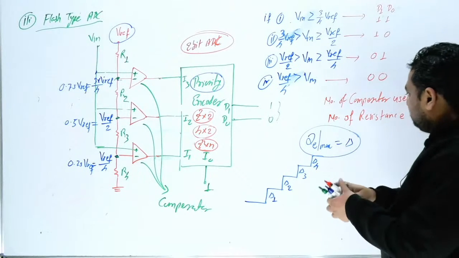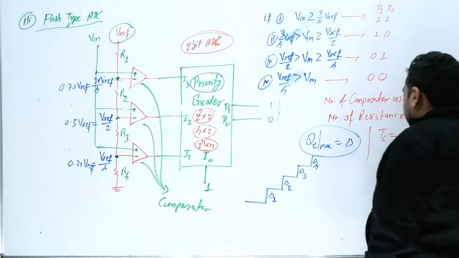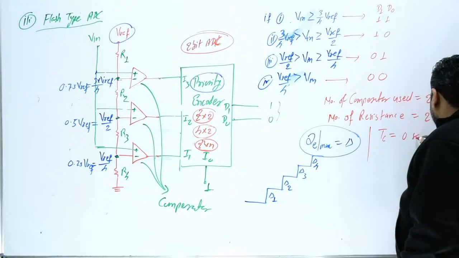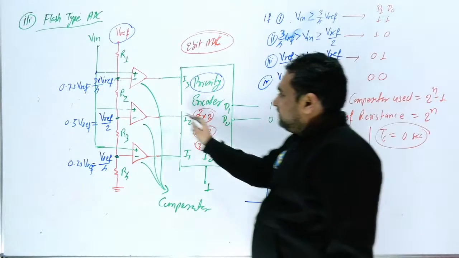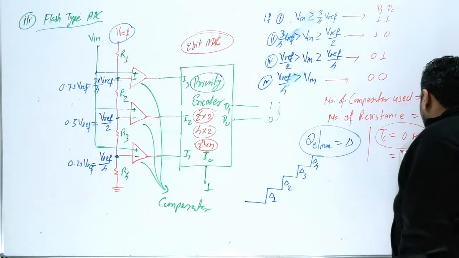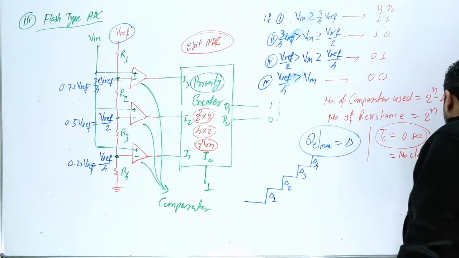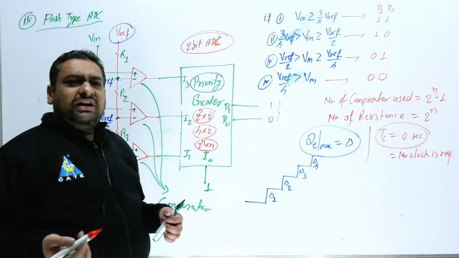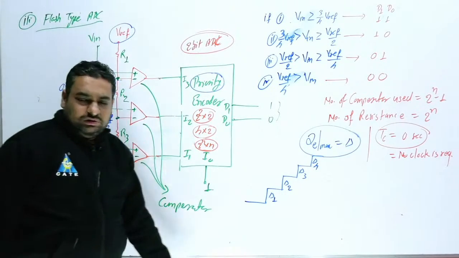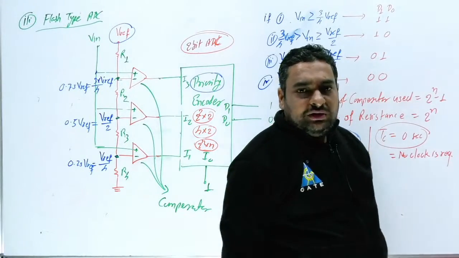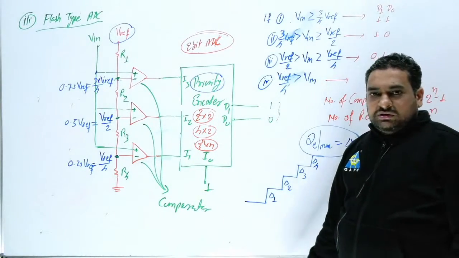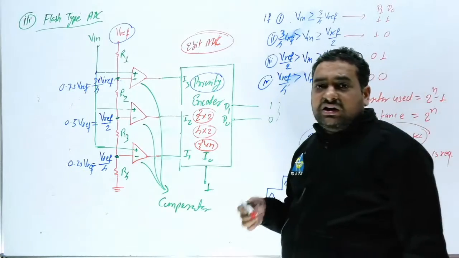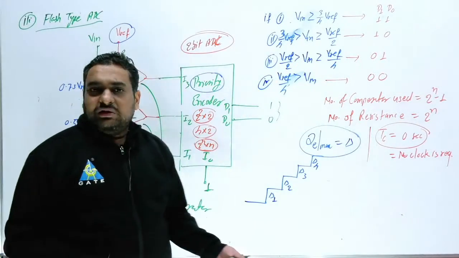Now the important thing is, sir, what is conversion time? So when you provide input, you get output. Conversion time is ideally 0 seconds. So you can write here only the propagation delay of this. Can I write here, no clock is required? For this conversion, no clock is required. Sometimes students use 1 clock, but it is not a sequential circuit. Always your answer should be no clock is required. So here conversion time is independent of the clock time period, because no clock is required.